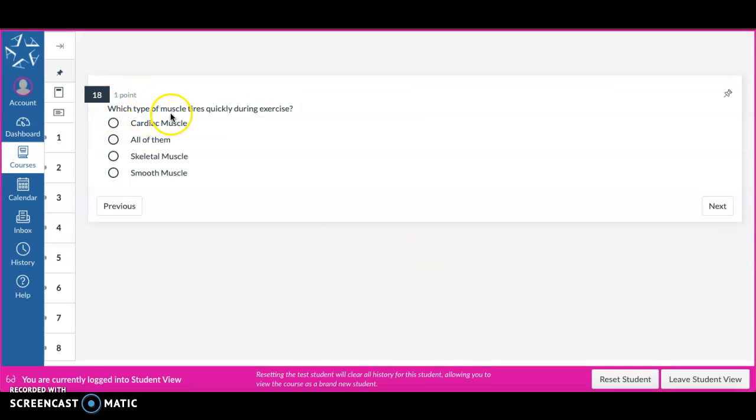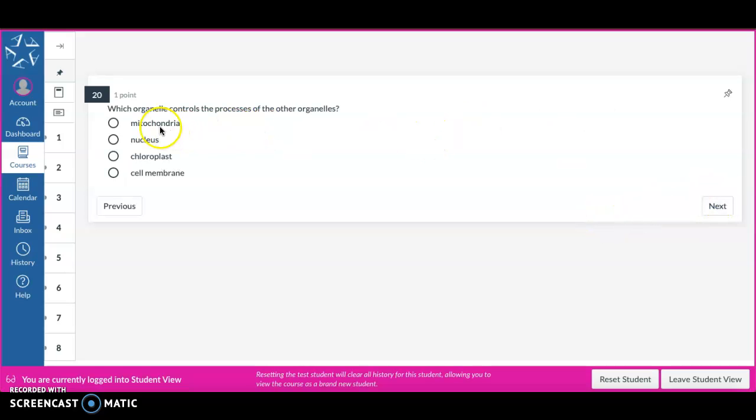Which type of muscle tires quickly during exercise? Cardiac muscle, all of them, skeletal muscle, smooth muscle. The excretory system is responsible for filtering the blood and removing waste products. Those waste products are removed in the form of sweat, urine, chyme, carbon dioxide.